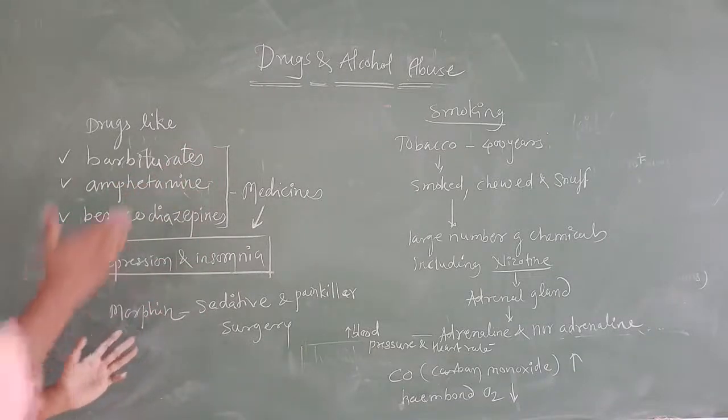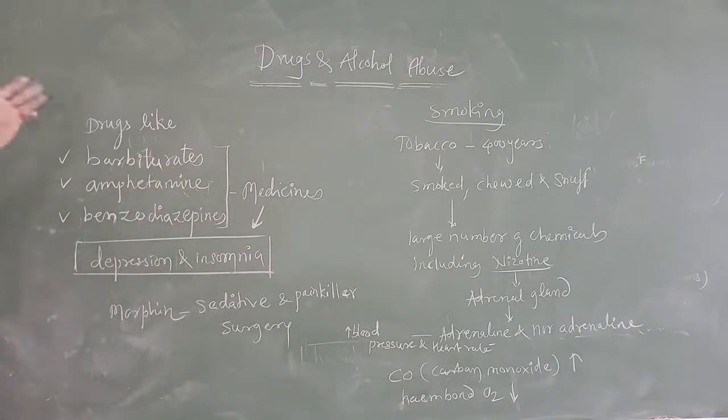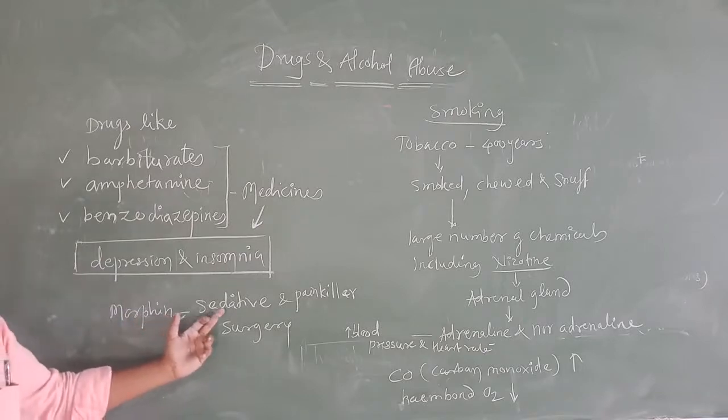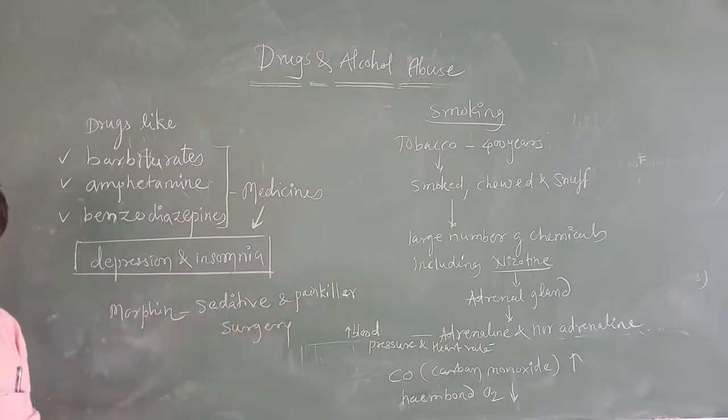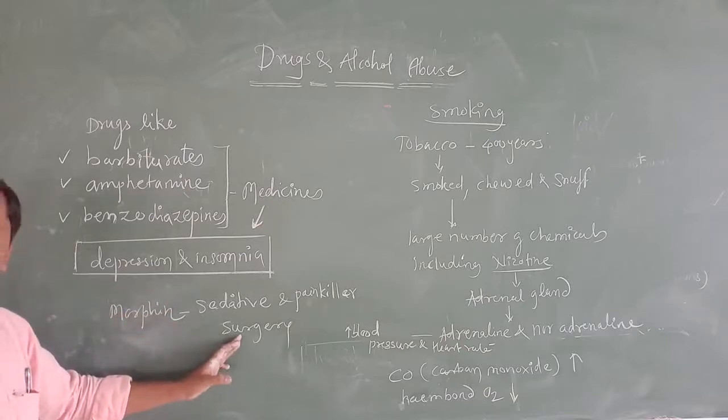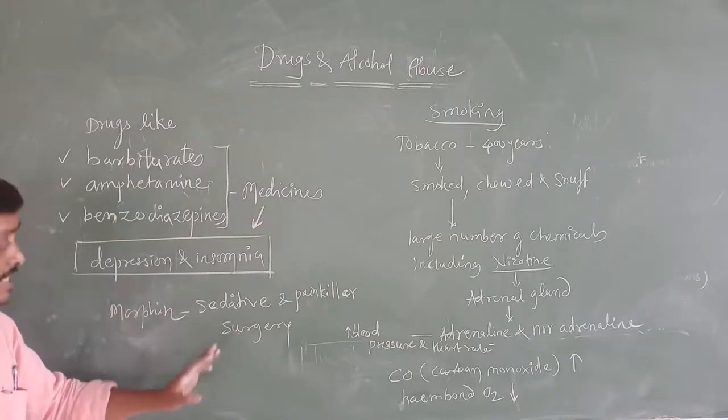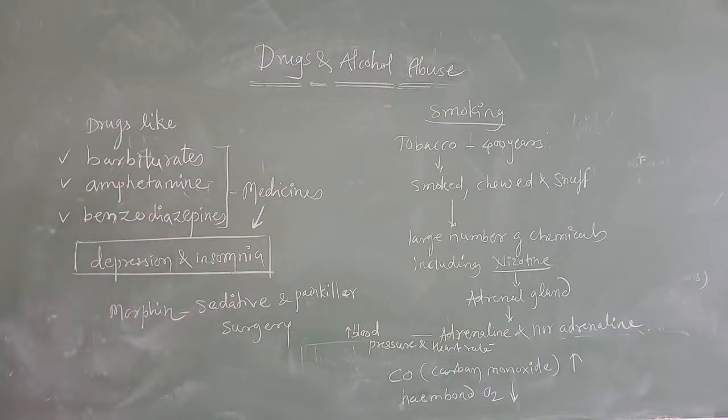And also we have discussed morphine in opioids. That morphine is also used as a sedative and painkiller, and it is very helpful for people who are undergoing surgery. In such a way these drugs are used as a medicine.